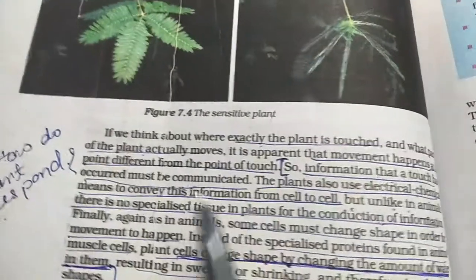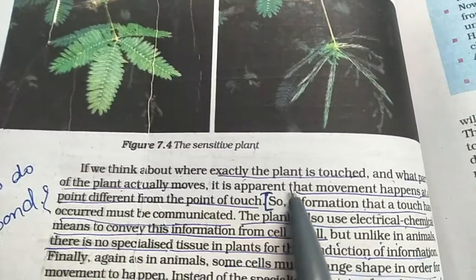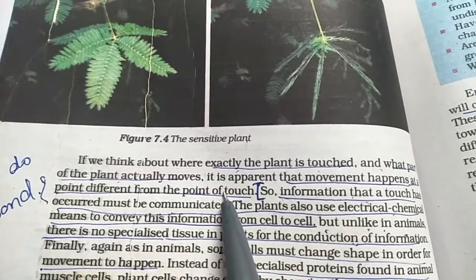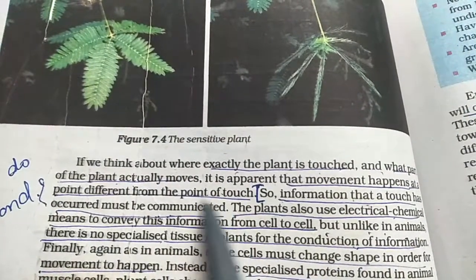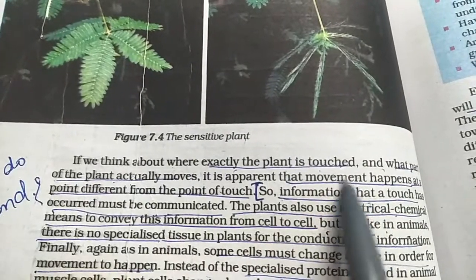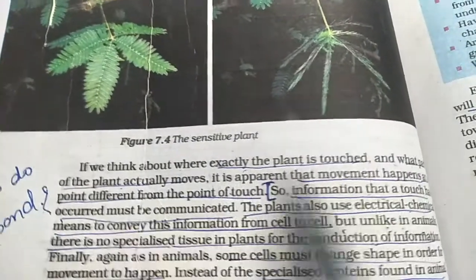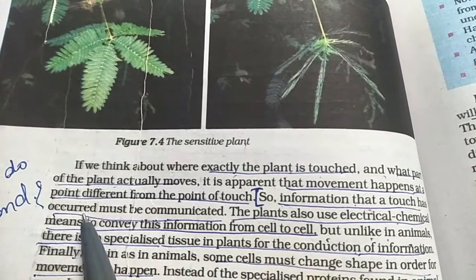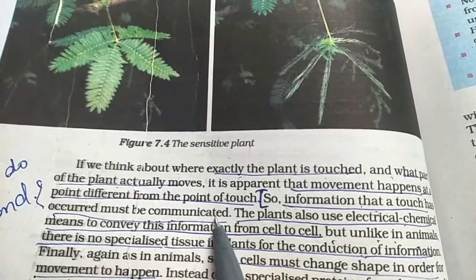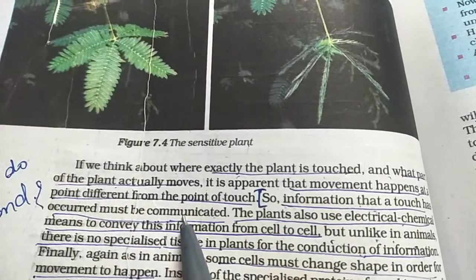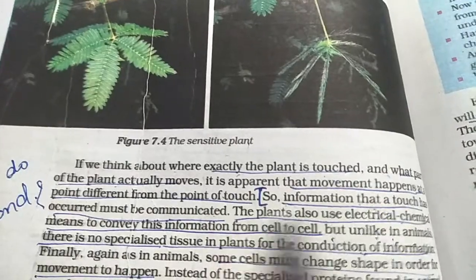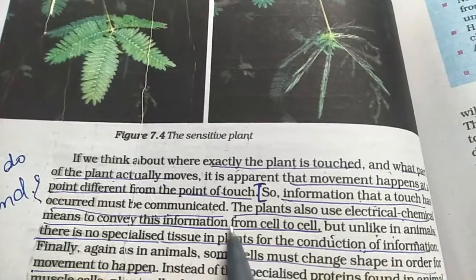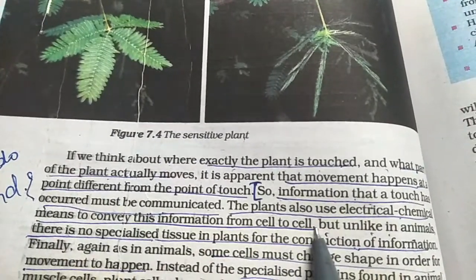Now both these parts are actually different, so the movement happens at a point different from the point of touch. The part where we are touching and the part which the plant moves are different. So the information of the touch which has occurred in the plant must be communicated, and there is no nervous tissue there to communicate. So what does the plant do? They use electrical chemical means to convey the information from one cell to another cell.